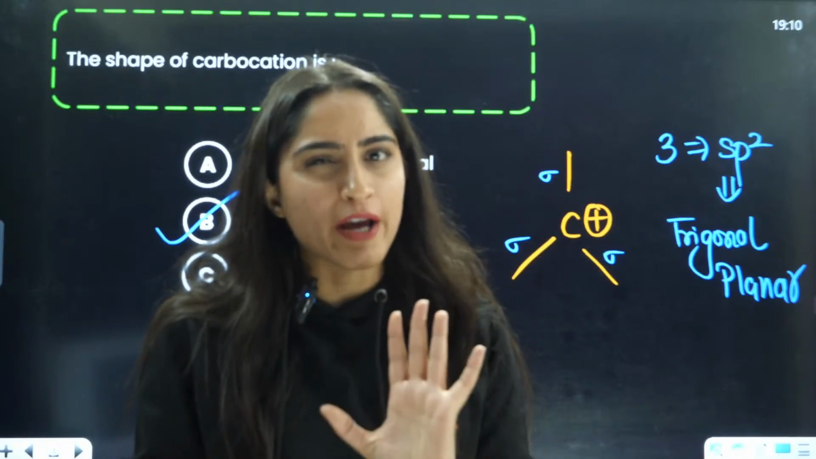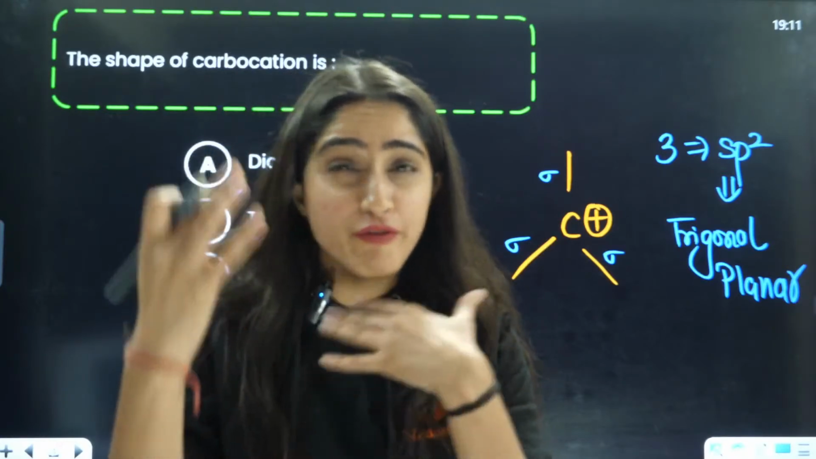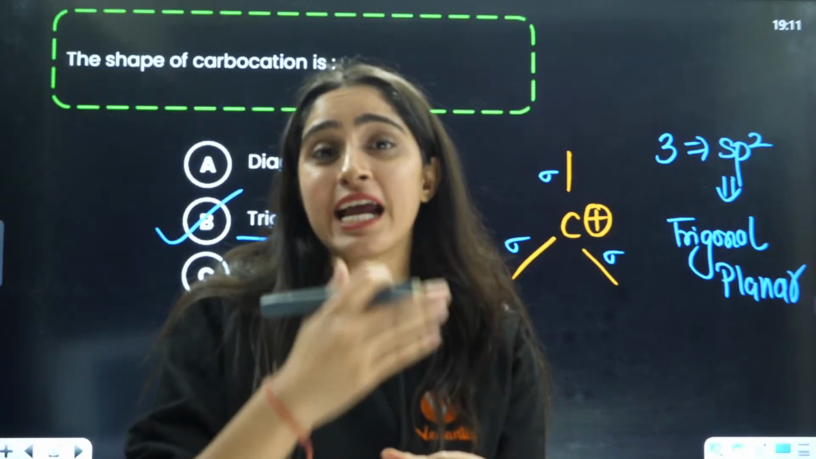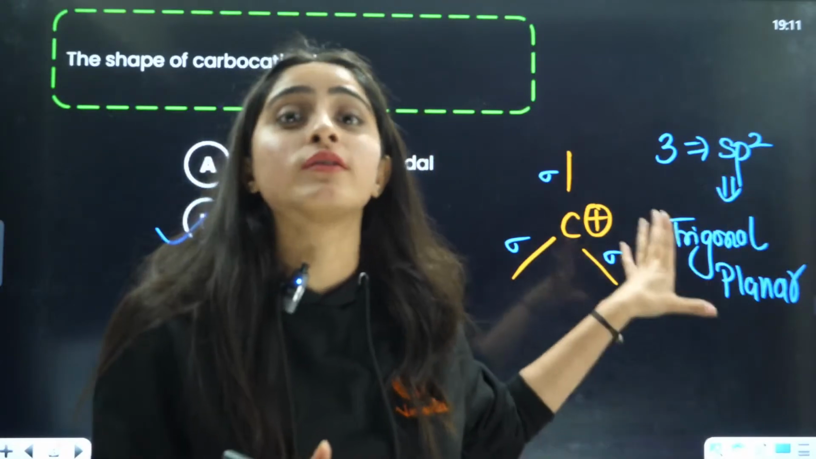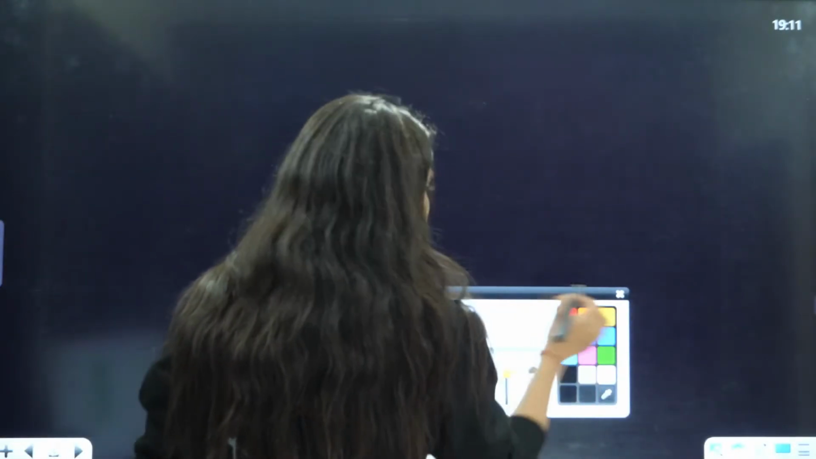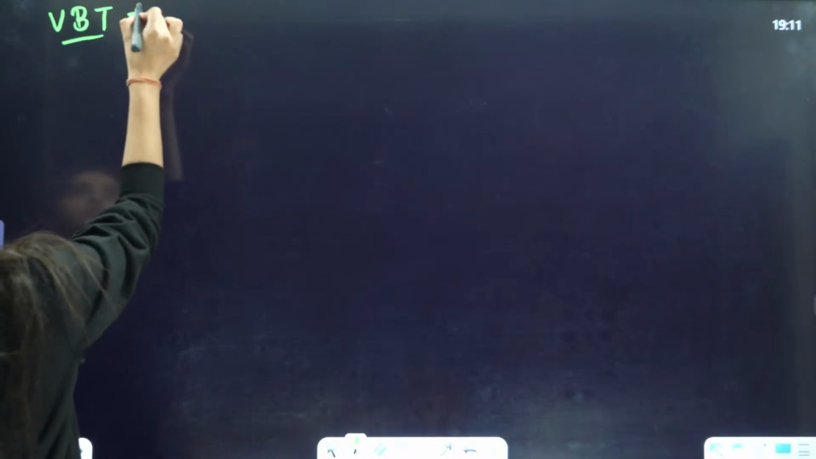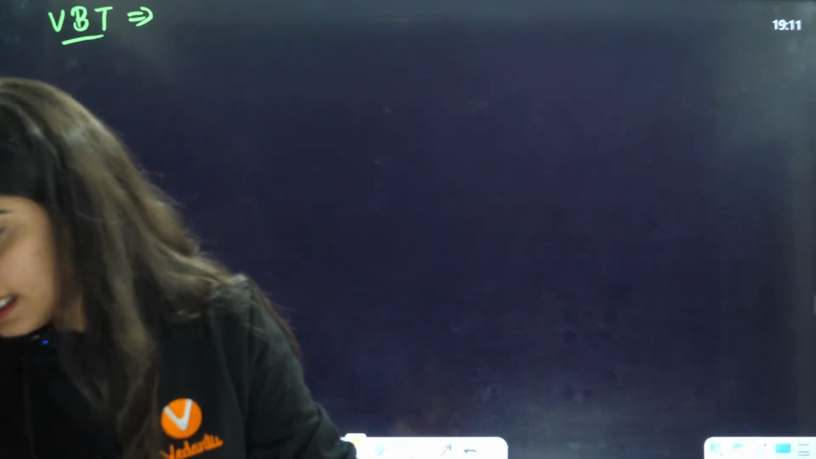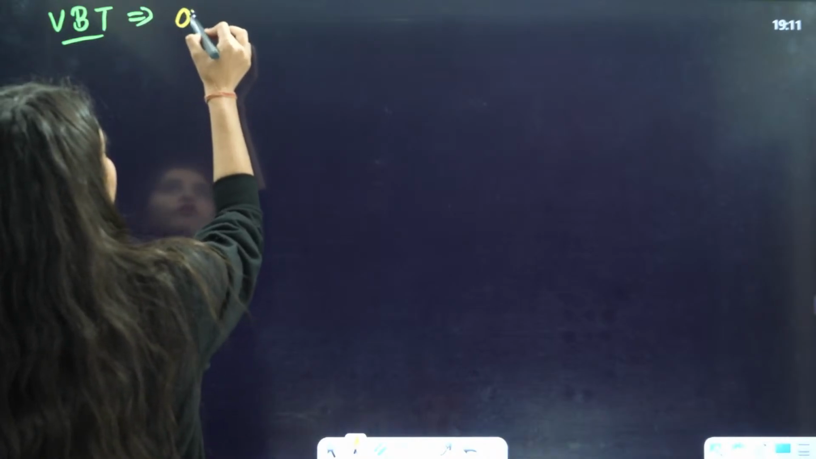It will take us 5 minutes to refresh the concept in your mind, so that you can do the next 10 to 15 questions based on this particular concept. Okay, so now let us see what exactly this concept is. Firstly, let us talk about VBT, valence bond theory. VBT mainly focuses on the overlapping of the orbitals.